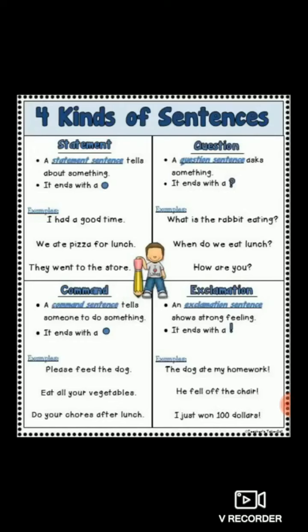The last but not the least is exclamation. Now, the definition of exclamation: an exclamation sentence shows strong feeling, strong emotion. I repeat, an exclamation sentence shows strong feeling or strong emotion and it ends with an exclamation mark. How does this exclamation sentence end? With an exclamation mark. Now the examples are given here.